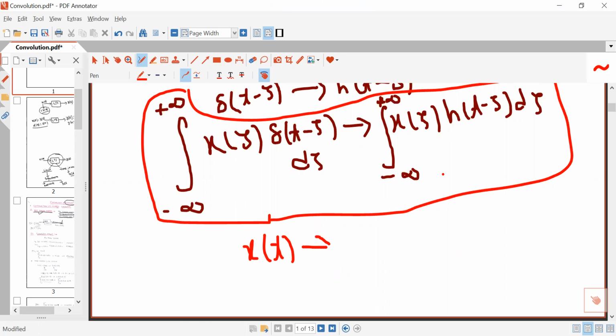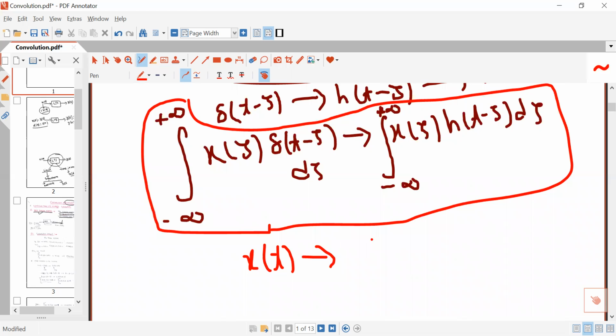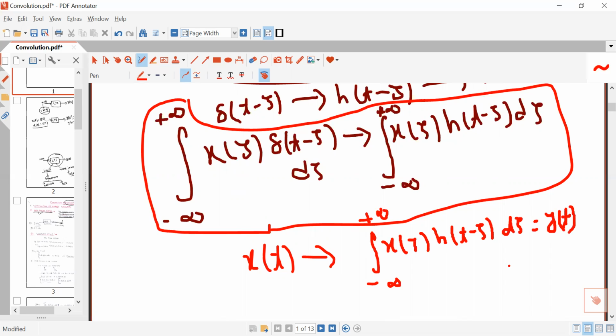And its response will be the integral from minus infinity to plus infinity of x(tau) h(t minus tau) d tau. This is basically y(t), the response.